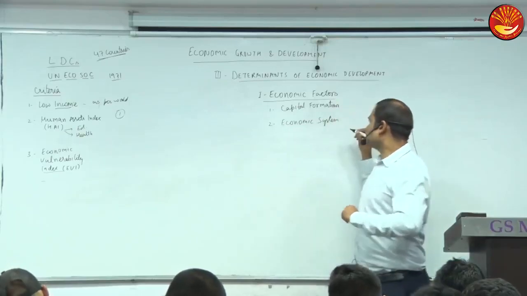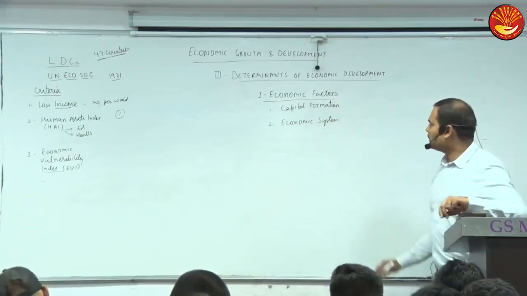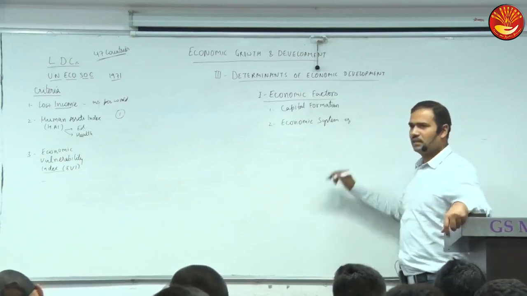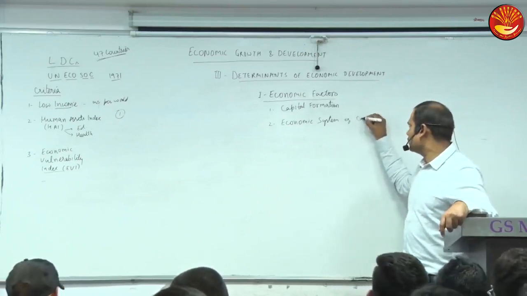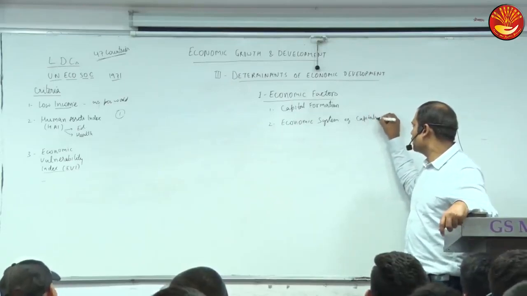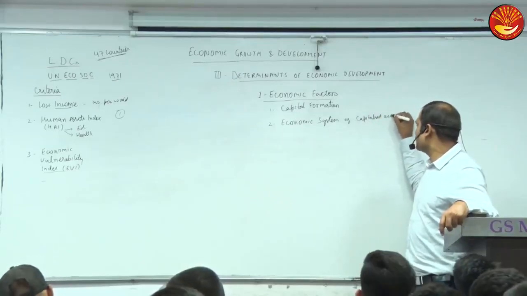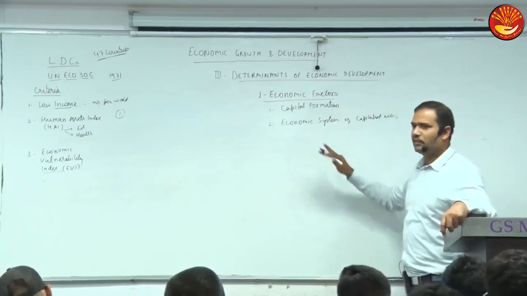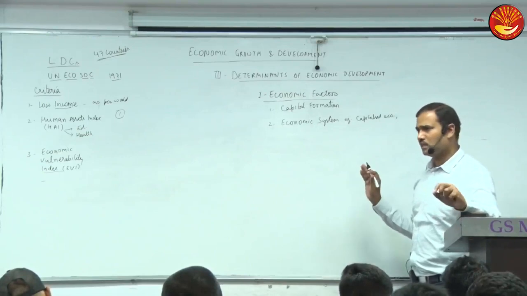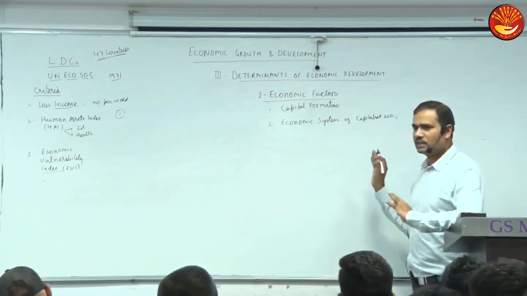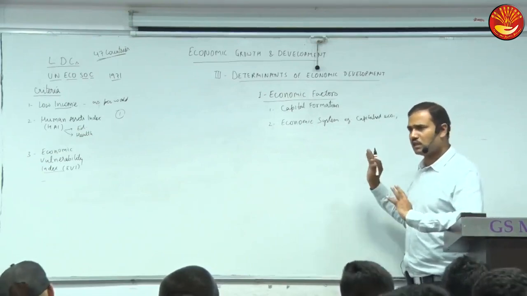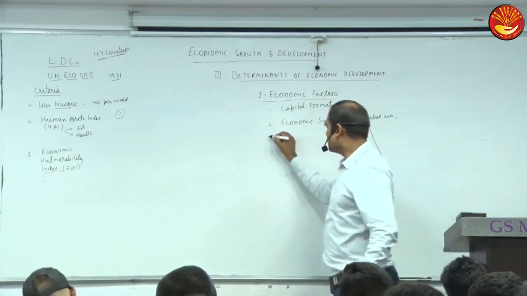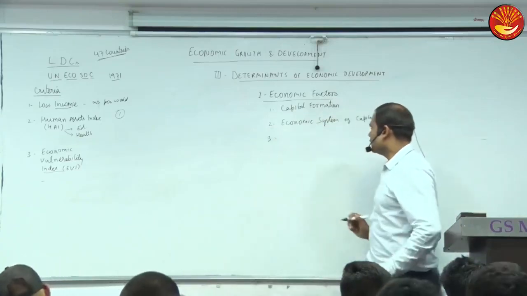The other factor is the economic system. Development depends on the economic system also. Can you give me an example of an economic system? Like a capitalist economy or a socialist economy? Okay, this I will also discuss separately: capitalist, socialist, and mixed economy in India. We'll discuss in detail what a mixed economy is, its features, and the policies in India and their outcomes in the Indian economy, in the next chapter.